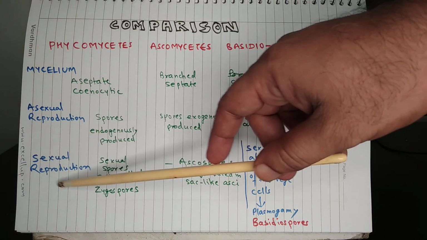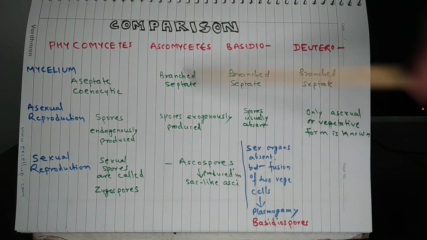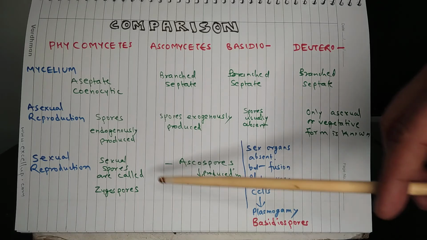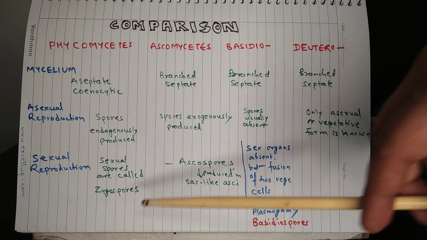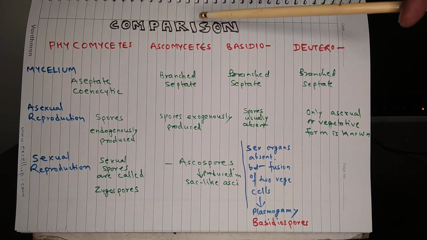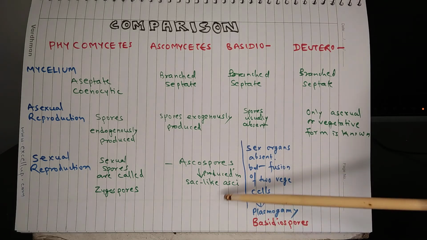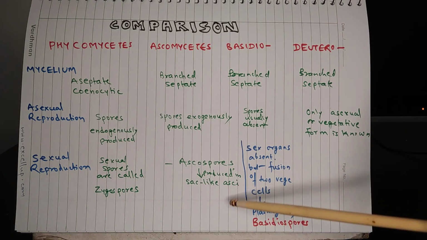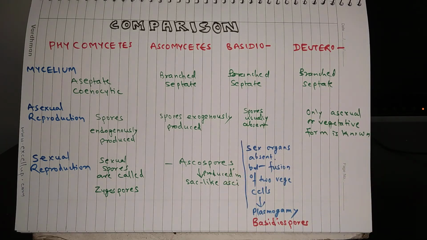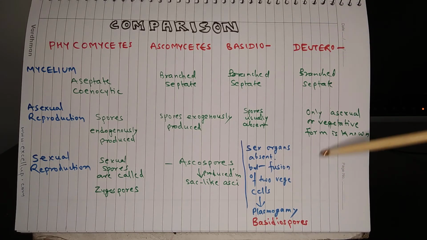Let us compare the sexual reproduction. In case of Phycomycetes, sexual spores are called zygospores. In case of Ascomycetes, sexual spores are called ascospores, which are produced in sac-like structures. In case of Basidiomycetes, sex organs are absent, but in Deuteromycetes, sexual reproduction is absent.